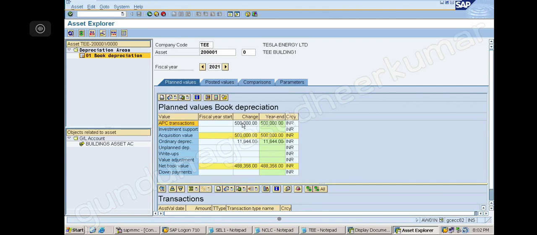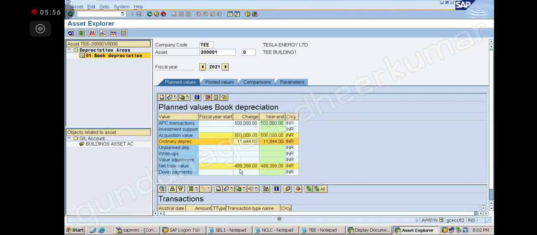So once again, APC means acquisition and production cost. Now 5 lakh is there. The acquisition value is how much? 5 lakh. Ordinary depreciation is showing 11,644. How are we getting this 11,644? We have to understand. Only for 3 months.